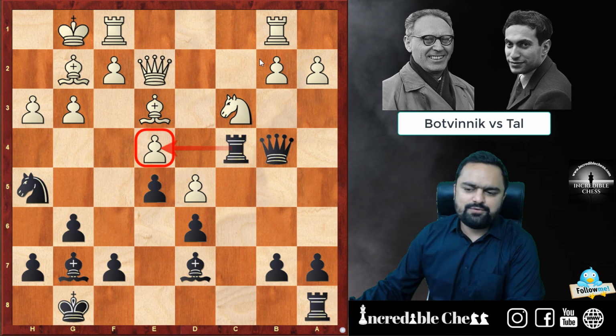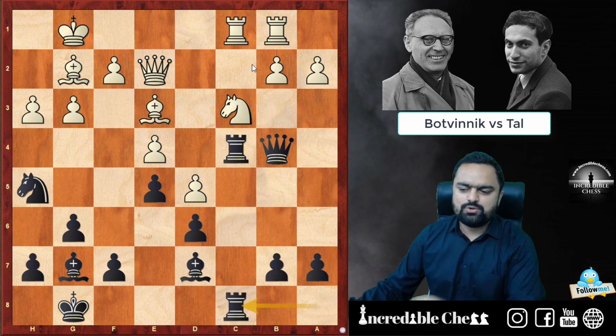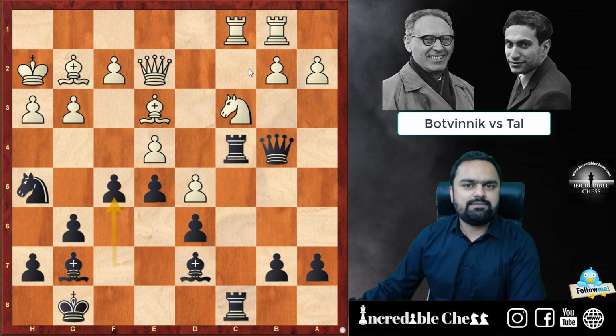Here he plays rook c4, attacking the pawn on e4 square, and now rook f c1. Well, white wants to exchange some pieces in this position, so he brings the last rook in the game, the last piece in the game, you must say. Rook a c8, king h2, and now here comes the f5.